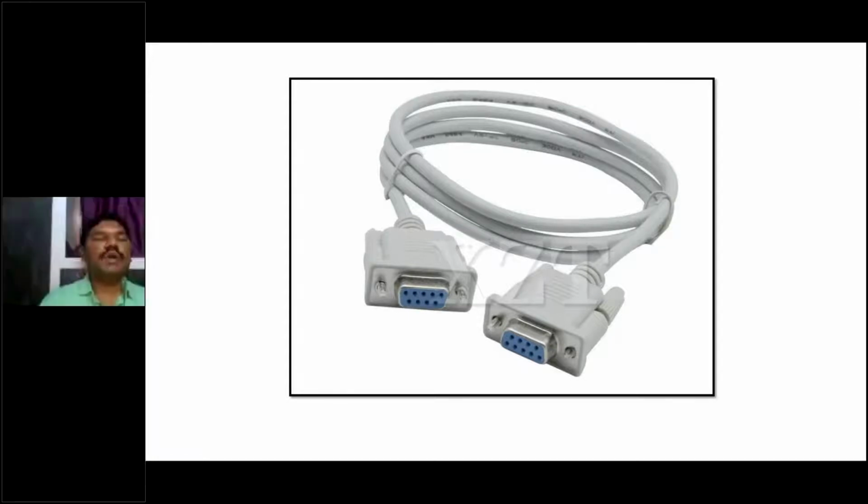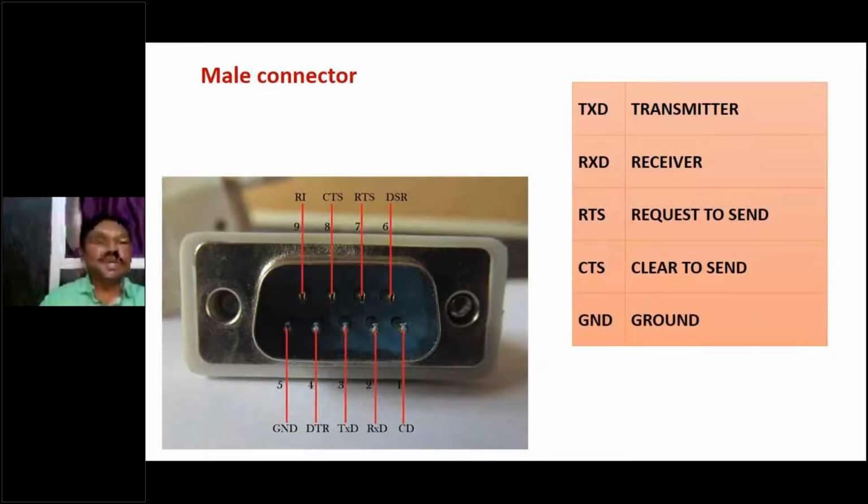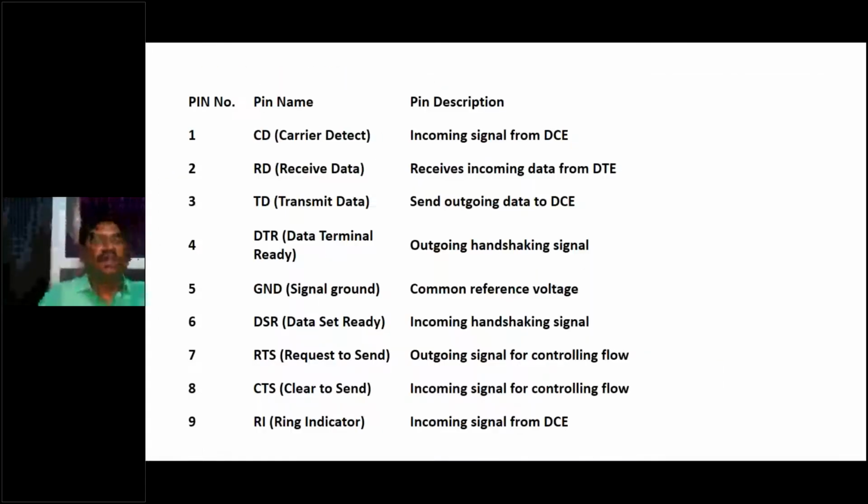Now here, what is carrier detect? In olden days, with these cables, we had the internet over a telephone, detected by using carrier detect. Receive data: whenever you receive data, that data will be received through pin number 2. Transmit data: whenever you want to transmit data, that data will be transmitted through pin number 3. So here, one pin for transmission, one pin for reception. So it is called serial communication, right?